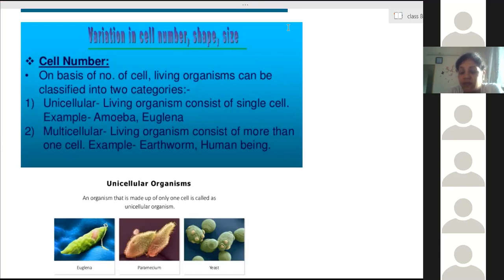Skin? Skin is made of multiple cells. It is a tissue, not a cell. Ma'am, ostrich egg. Ostrich egg, any egg, even the hen egg, is a single cell that we can see with our eyes.